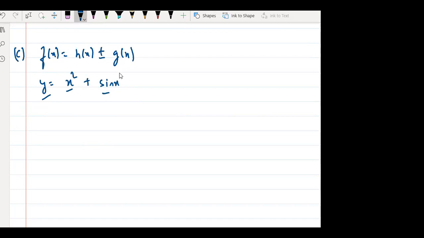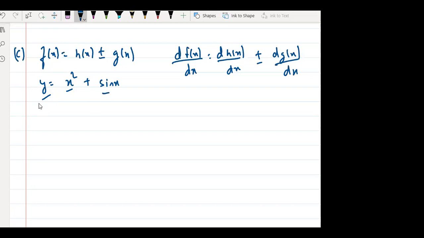So how can we differentiate this? In this case, the differentiation of f of x with respect to x is given by d h of x by dx plus or minus d g of x by dx. Means differentiate both functions separately and then add them. That's it.